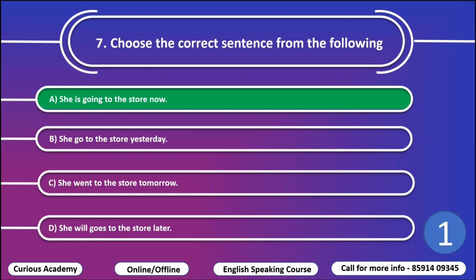D, she will goes to the store later. Now here goes is the verb, and goes is written in simple present tense, and in simple present tense will is not used. Or either you can tell that goes is the wrong word. Go should be the right one.